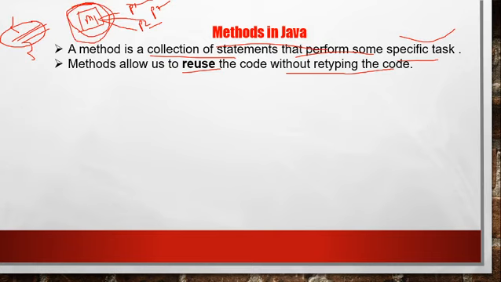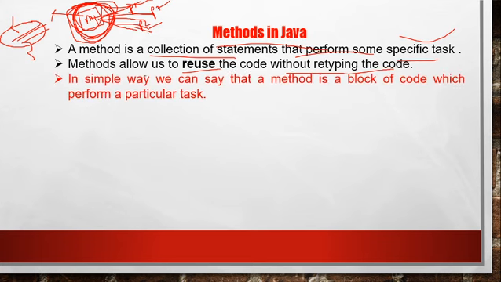In a real life example, suppose you have to calculate the average fuel consumption of a bike or the average speed of the bike. So what will you do? You write all the logic in one function and implement it in different places. With the help of methods we can do it. In a Java program, we create a function and use this function in different programs or different places.